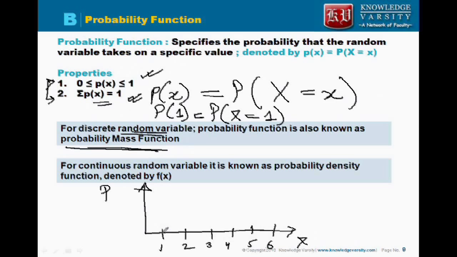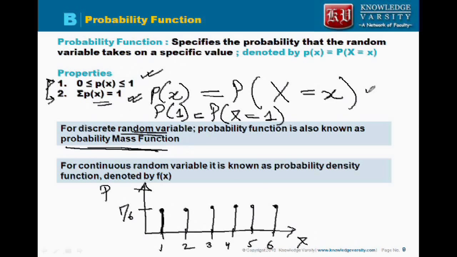Okay, if you want, what I will say is, what is the probability of 1 coming? This will be 1 by 6. What is the probability of 2 coming? 1 by 6. Probability of 3 coming? 1 by 6. 4 coming? 1 by 6. 5 coming? 1 by 6. 6 coming? 1 by 6. That means for all the numbers the probability is the same, and this is the diagram of the